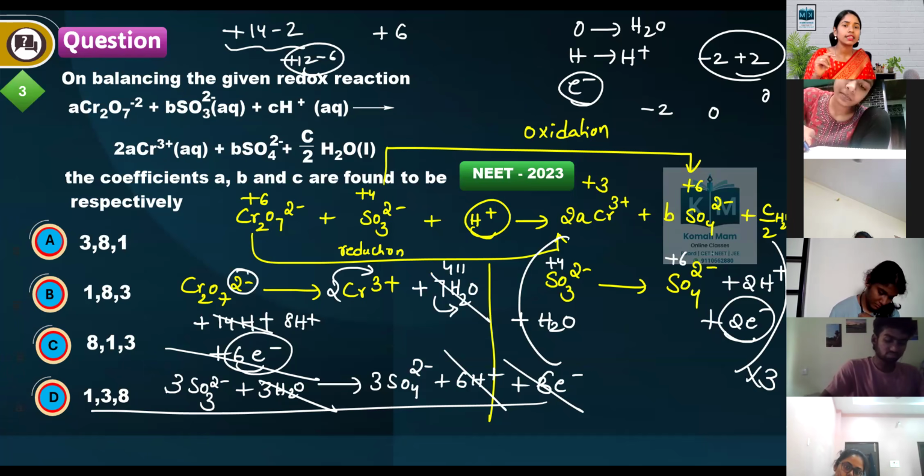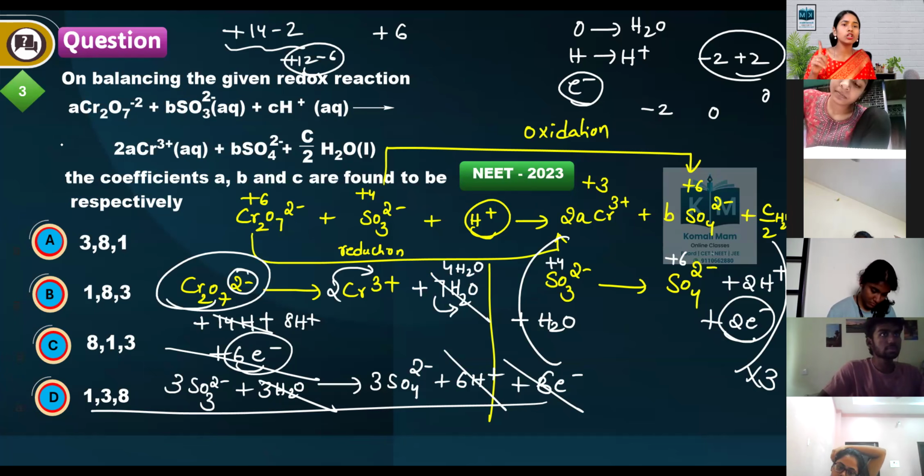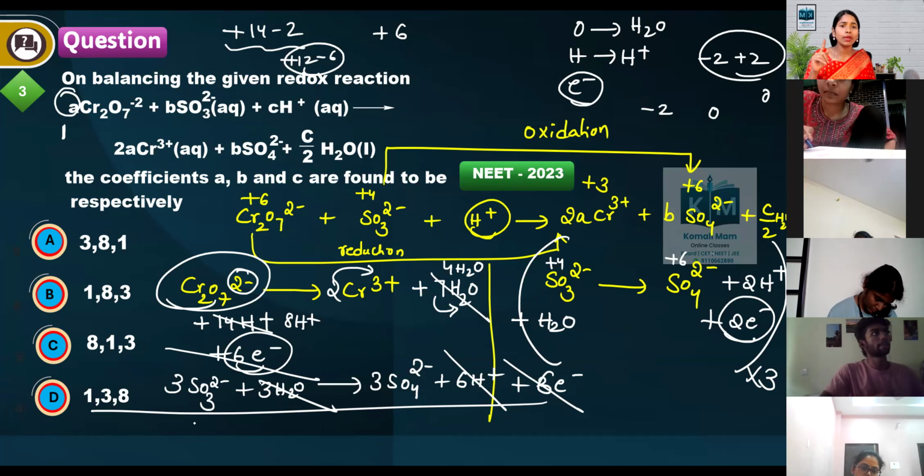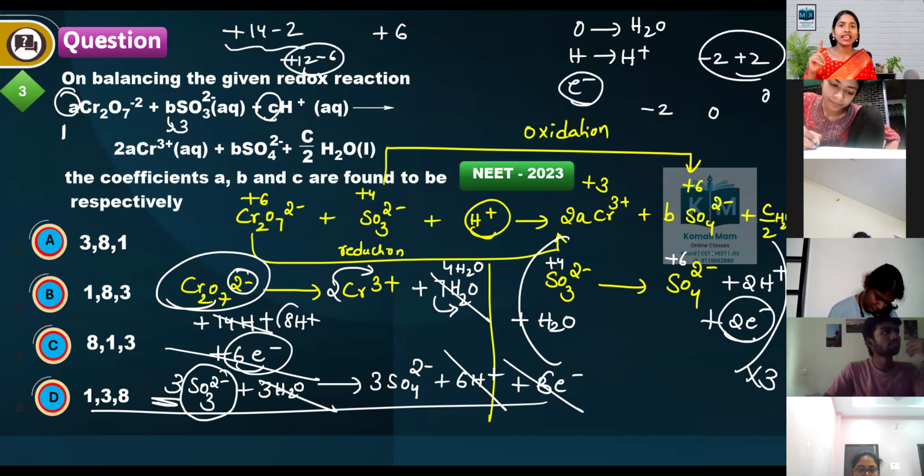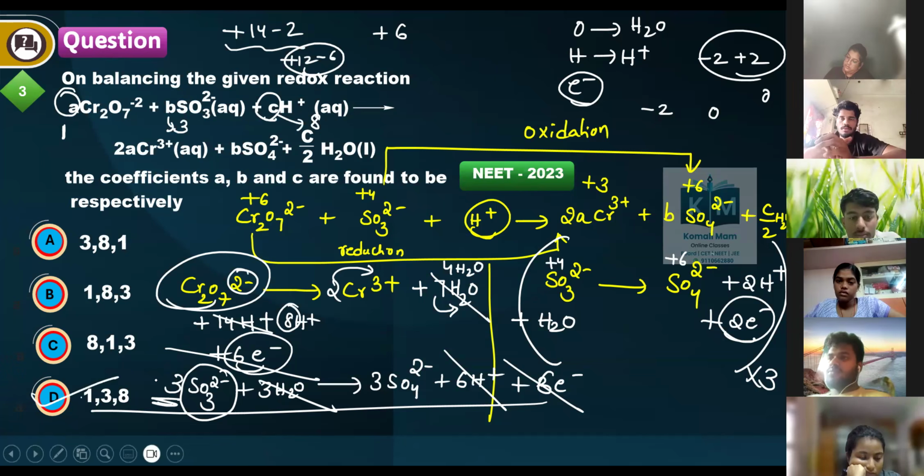4H2O is left. Then your reaction is Cr2O7 2 minus. How many moles? 1 mole. So this A value is 1. Next, sulfate ions, how many? 3 sulfate ions. So, B value is 3. Next, H plus ions. How many H plus ions are there? 8. So, C value is 8. 1, 3, 8. Option 4 is the correct answer.